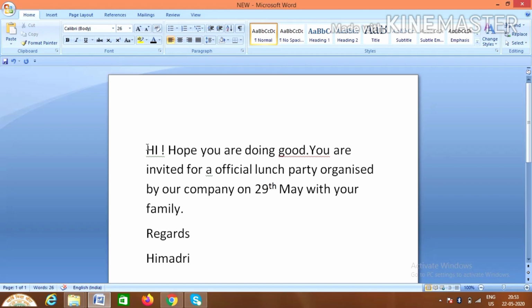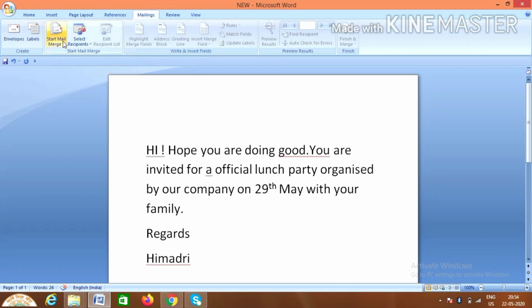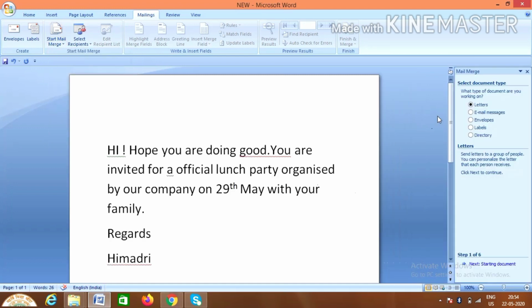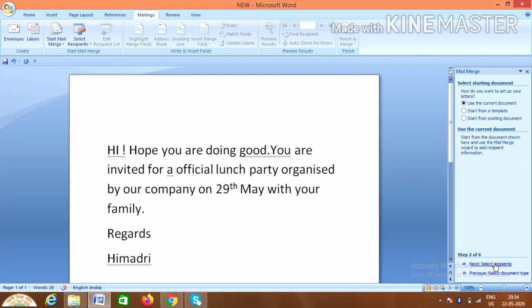Now first thing we will do, we will click on the first part of the letter where I have started. Then I'll click on mailing, then start mail merge, then step by step mail merge. After that you will see another screen has come on the right hand side, and from there we will proceed. First of all you have to select letter and then click on next below. After that use the current document, and then come below and select recipients. After that, use an existing list.